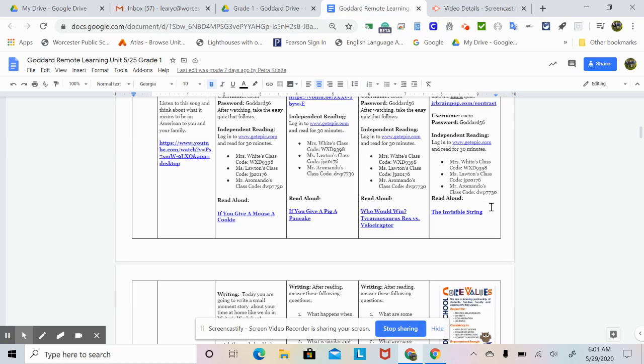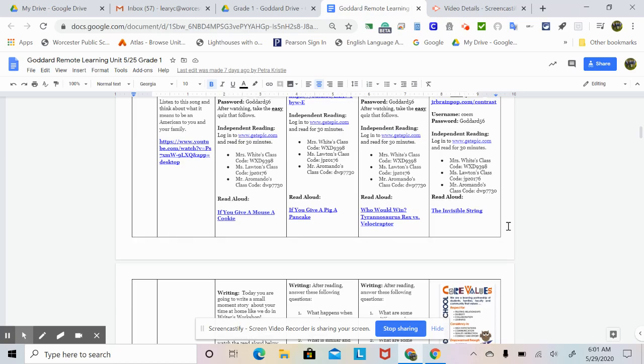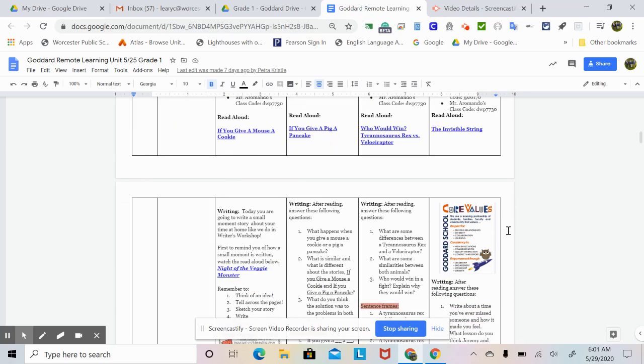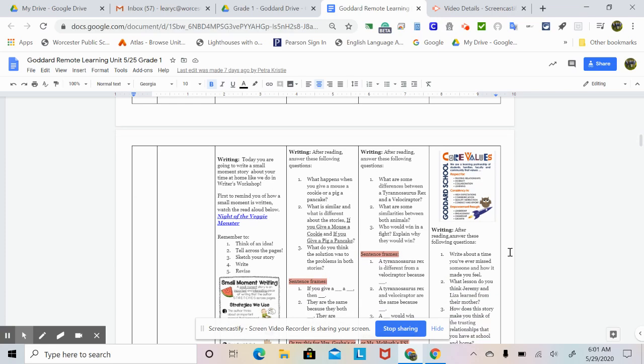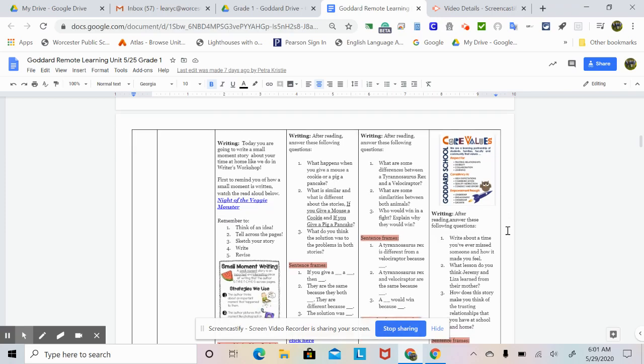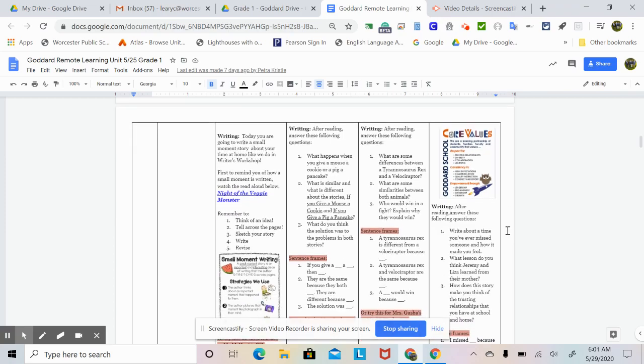Here is a read aloud. It's The Invisible String, so click on that. Then take a look at this poster. Remember Goddard's core values? So for writing, you're going to use the core values and the invisible string. After reading, answer these questions.